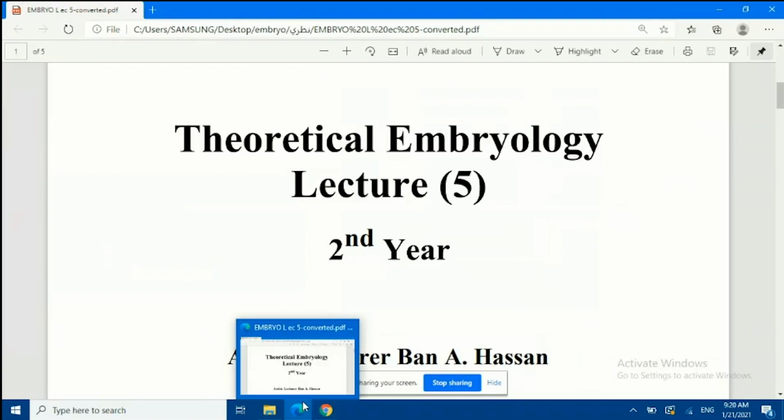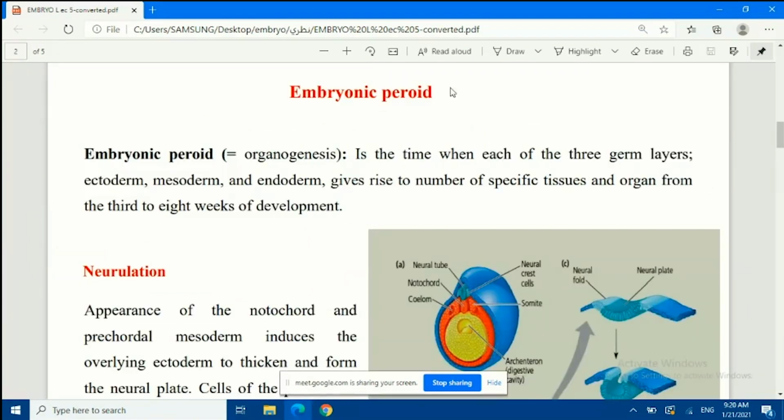So this week we will continue with a period we call the embryonic period. Okay, that starts from the 3rd week to the 8th week of development. So we have this week, embryonic period. So what does it mean, embryonic period?